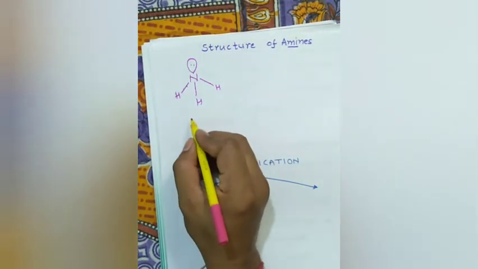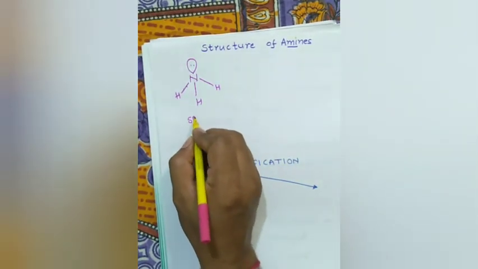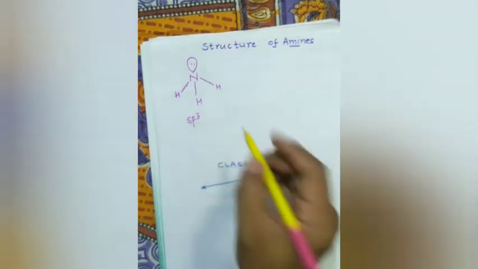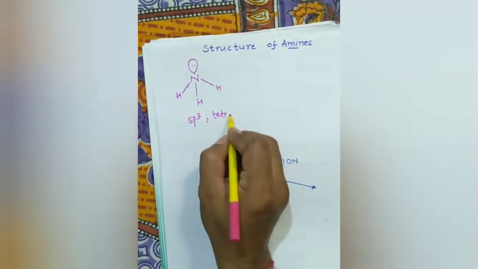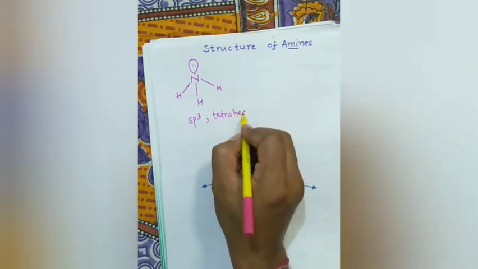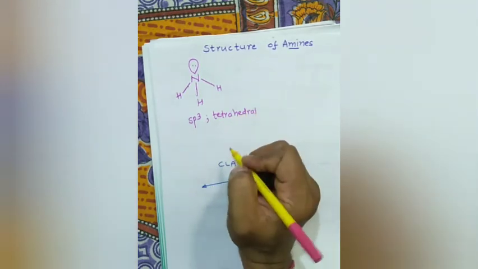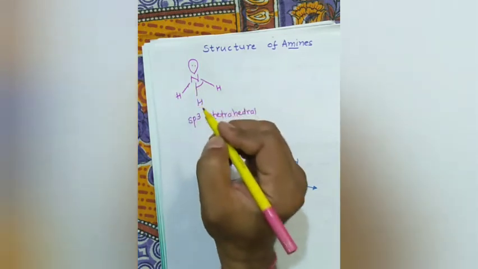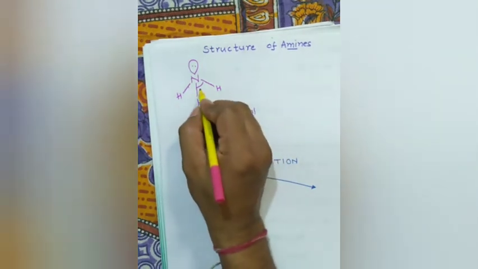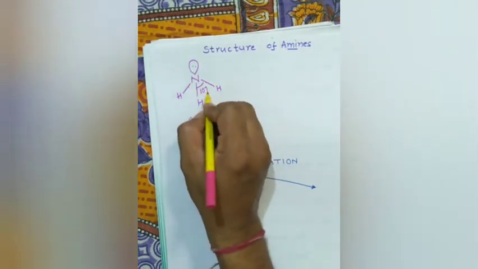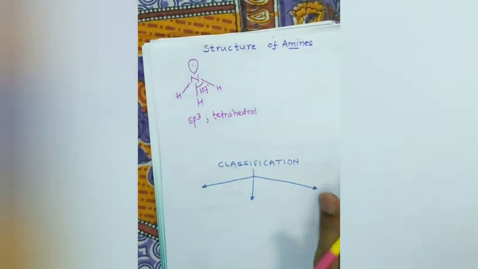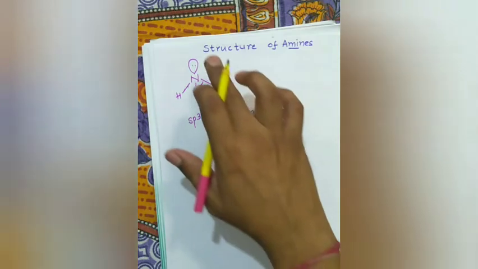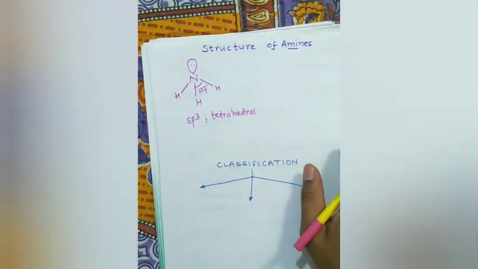So nitrogen is sp3 hybridized and tetrahedral. The bond angle is slightly less than the tetrahedral angle, that is 107 degrees. This is because of the presence of the lone pair. This lone pair causes repulsion.